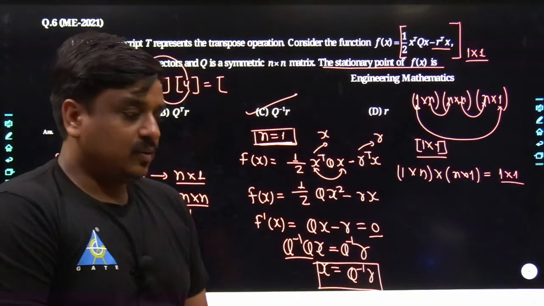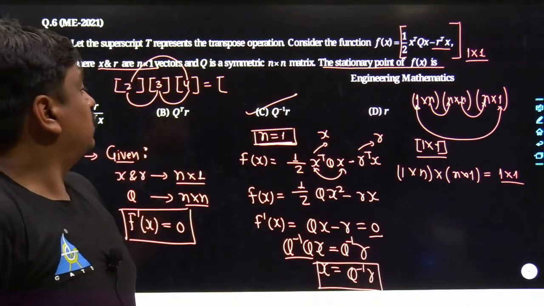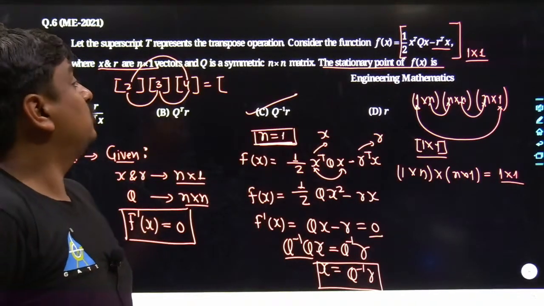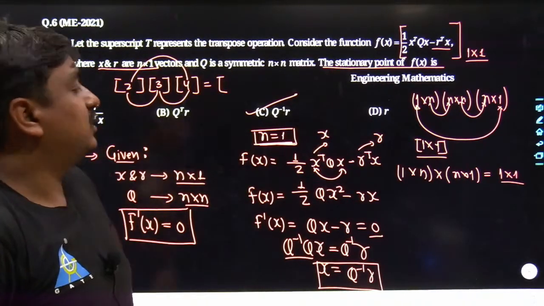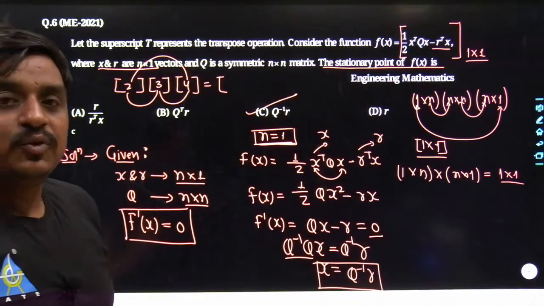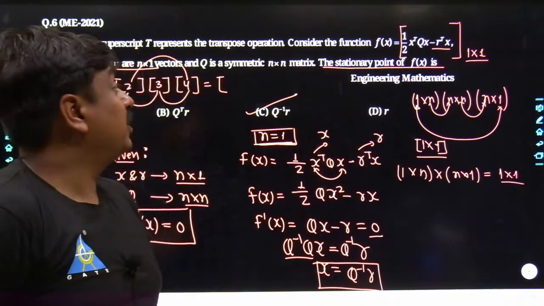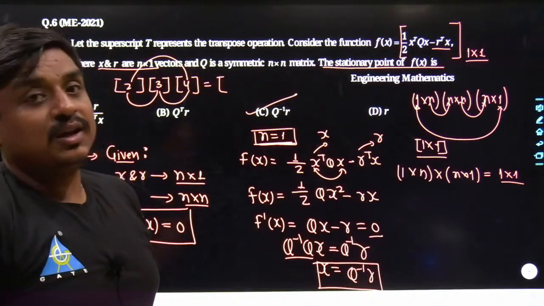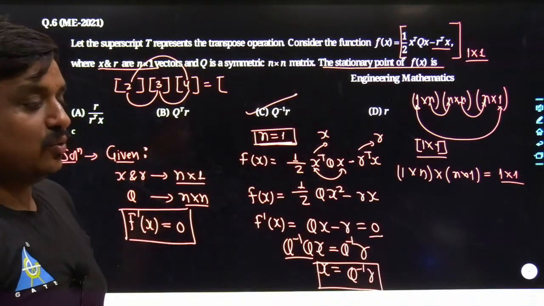Now I would request each one of you, even taking the reference of higher values of n, you had to solve this problem and get the answer as Q inverse of R. And if you still have a problem while solving for higher values of n, you can ask that sort of doubt in the next class.